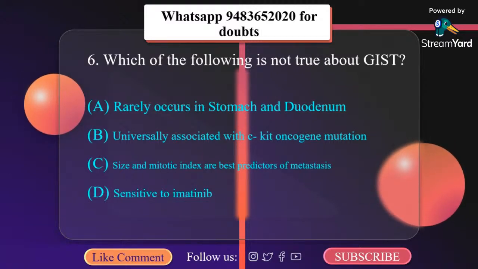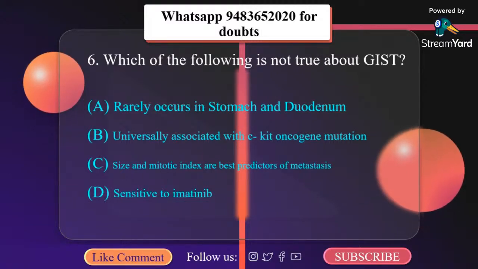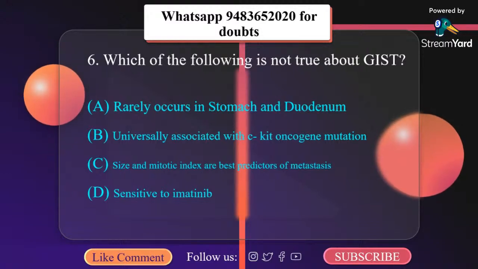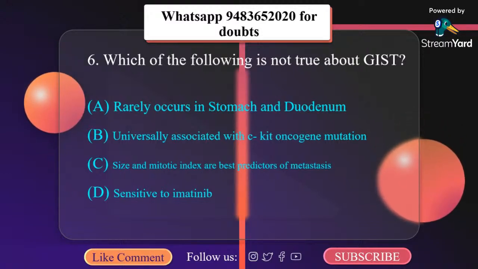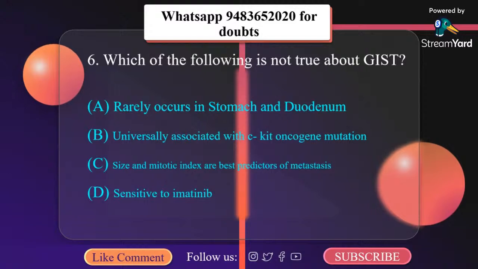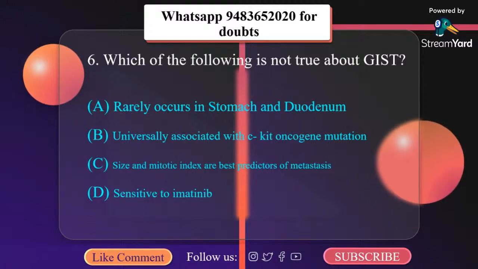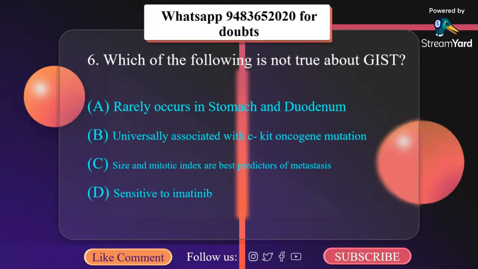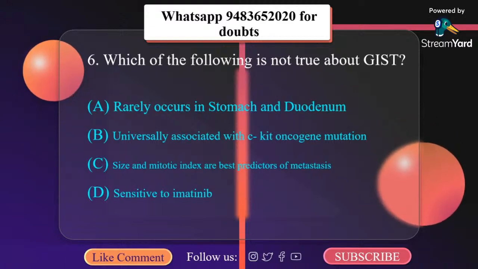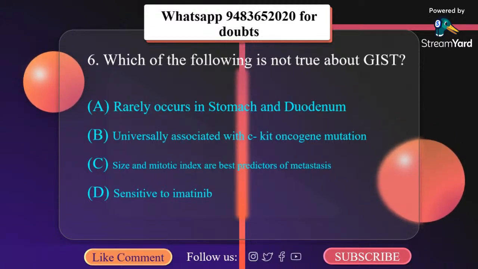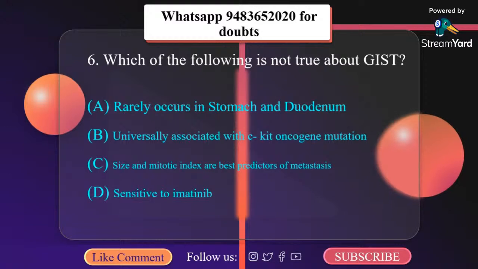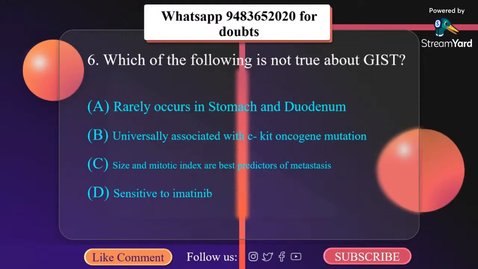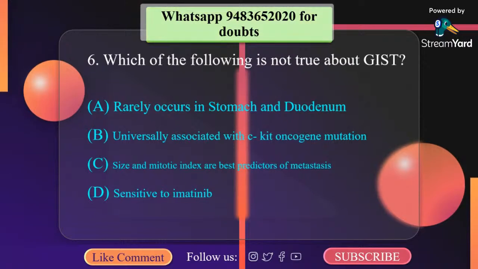Size and mitotic index are the best predictors of metastasis. Clinically, GIST are very rare, 1 to 3% of all GI tumors. So, not true is rarely occurs in stomach. As I have told you, it occurs most commonly in stomach, almost 50% of cases. Let us move on to the next question.